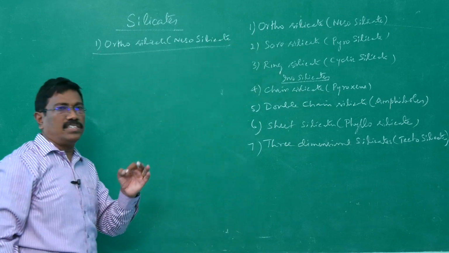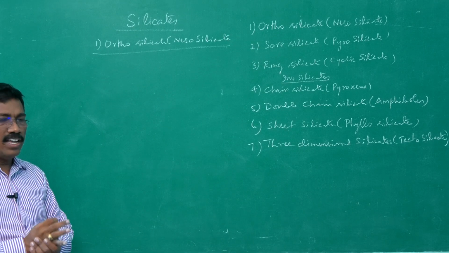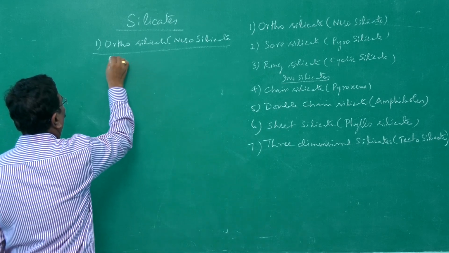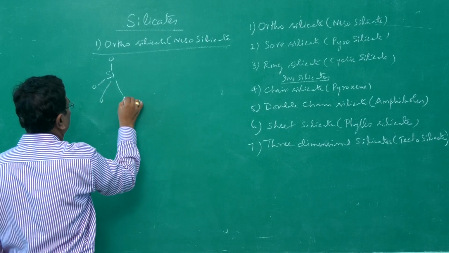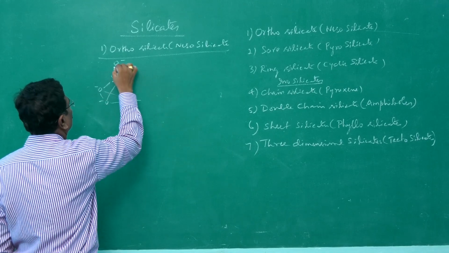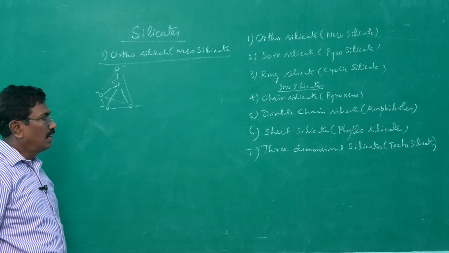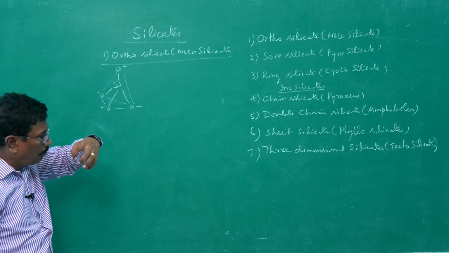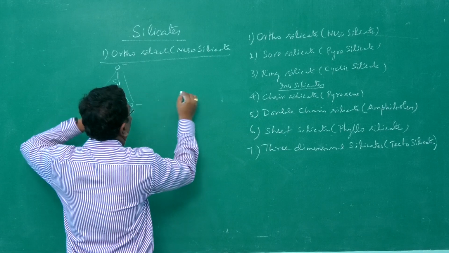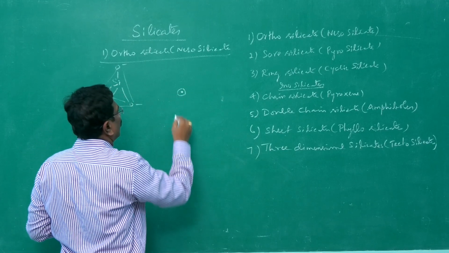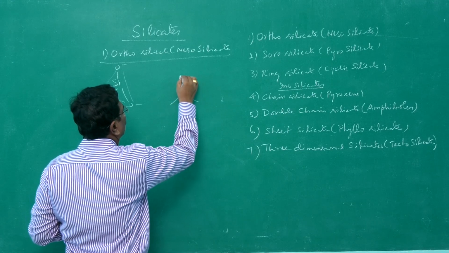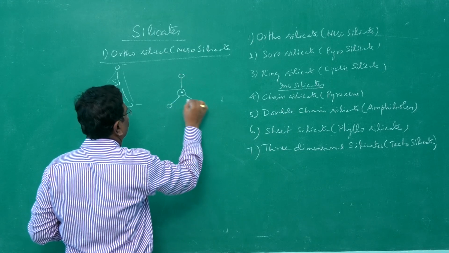This is the simplest silicate variety where simple SiO4 tetrahedral units are present. Each oxygen atom has a negative charge. This is the tetrahedral shape. And when it is viewed from the top, silicon is at the center surrounded by oxygen, and 3 more oxygen atoms occupy 3 corners of a regular triangle. Likewise, it can be picturized.